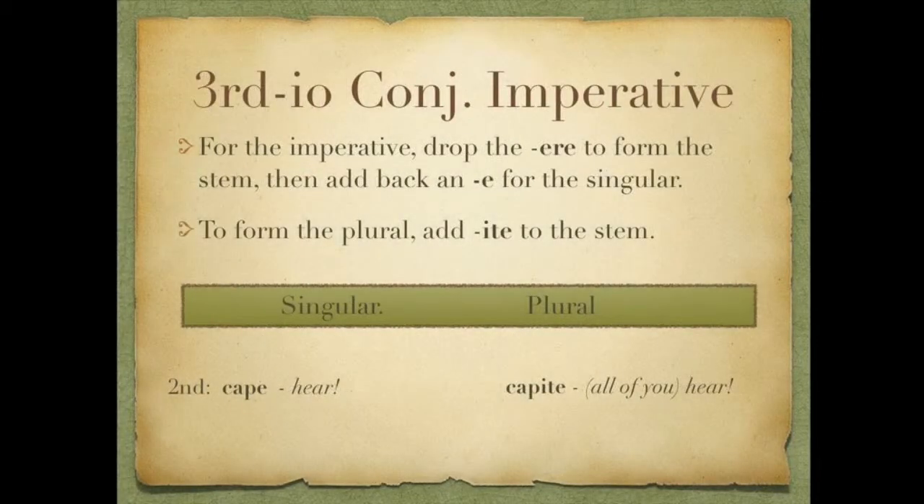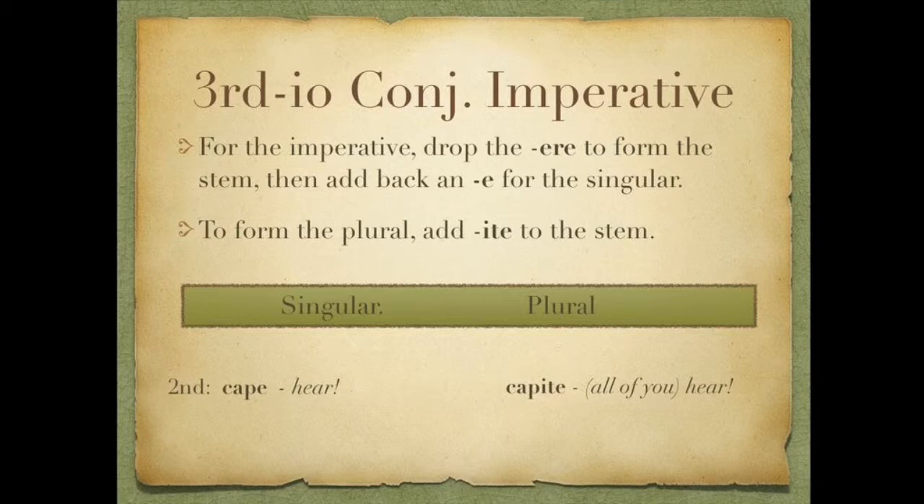So on to the imperatives for third iō. This is the only place where they're not identical to fourth conjugation. For the imperative, we drop the entire -ere. So we'll have to add an e back to the stem to form the singular imperative. So we end up with cape, here. To form the plural, we add an -ite to the stem. So remember, we dropped the -ere. So we add an -ite. So we end up with capite, all of you here.